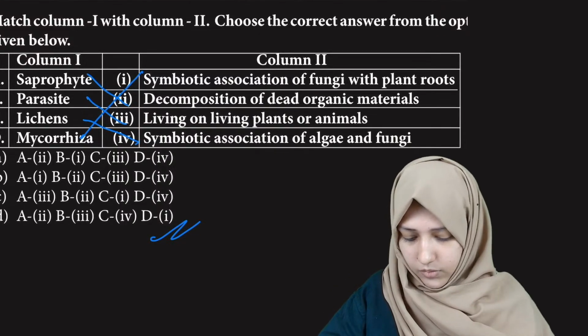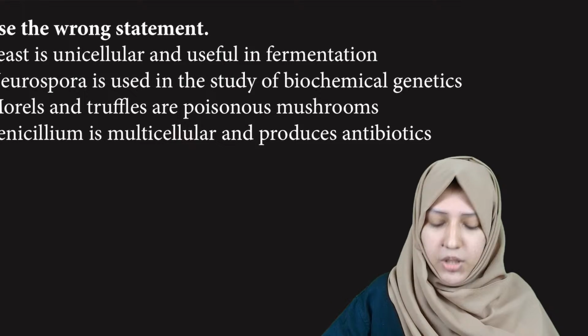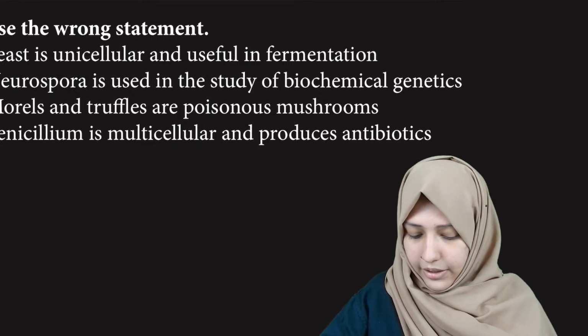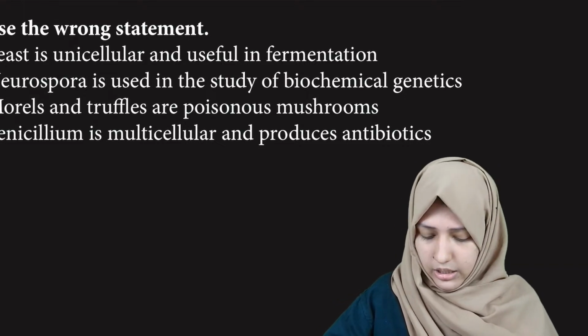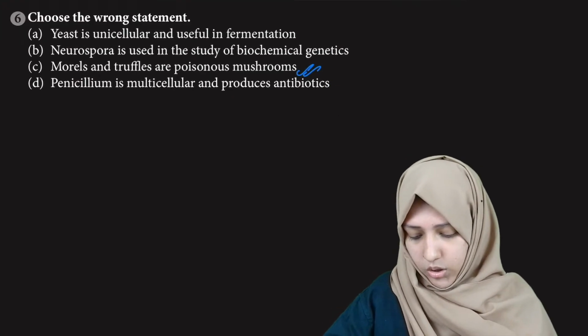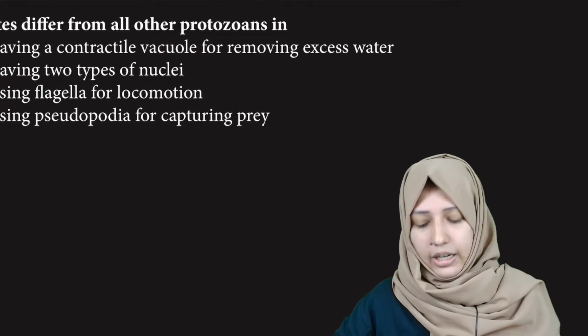Next one, choose the wrong statement. Yeast is unicellular and useful in fermentation. It's right. Neurospora is used in the study of biochemical genetics. Right. Morels and truffles are poisonous. Is it poisonous? No, they can be used in food. Next, ciliates differ from all other protozoans.